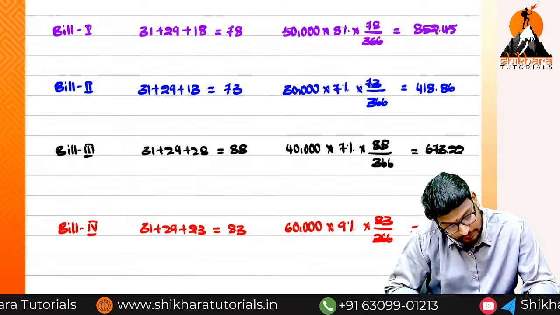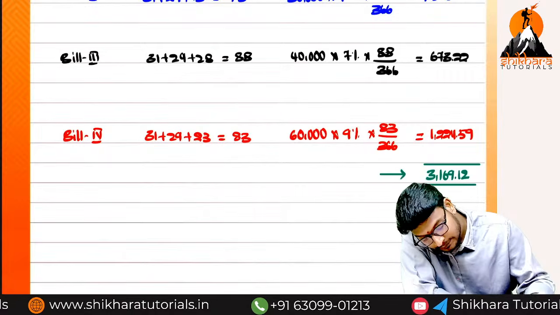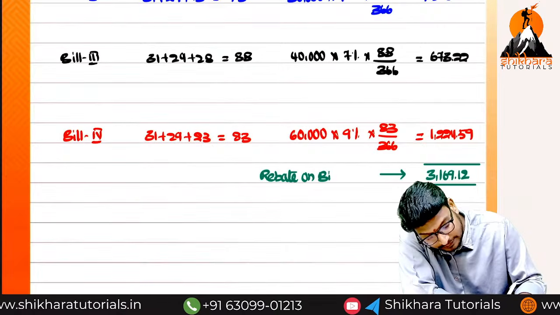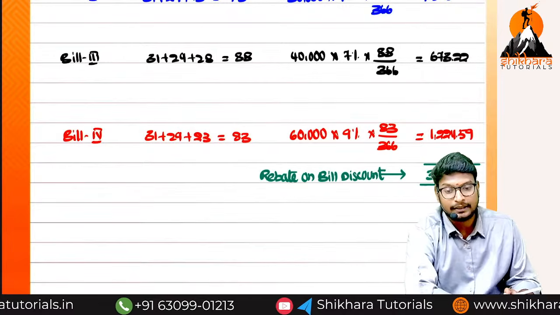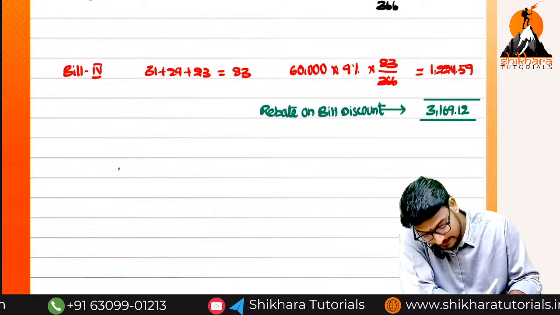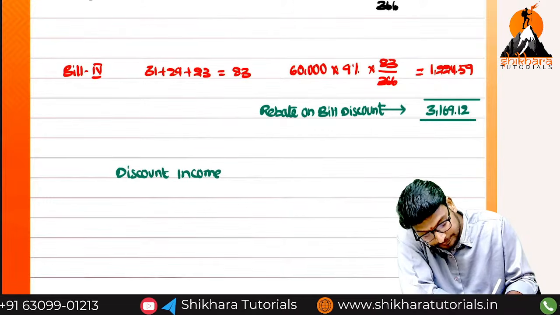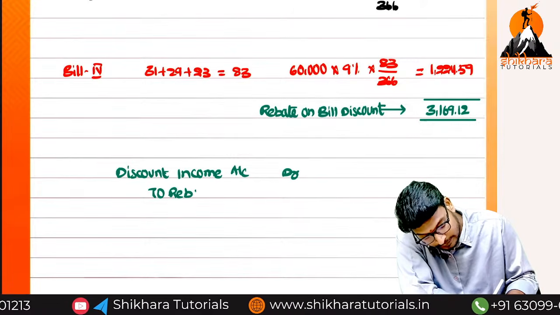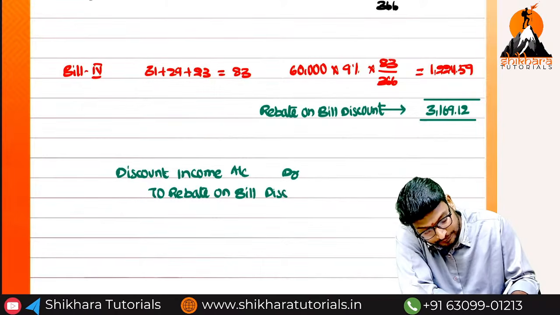3,169.12. Can you tell me the entry? What is the total of this one? This one only is the rebate on bill discount. What is the entry for the rebate on bill discount? Discount income account debited to rebate on bill discount. Simple.